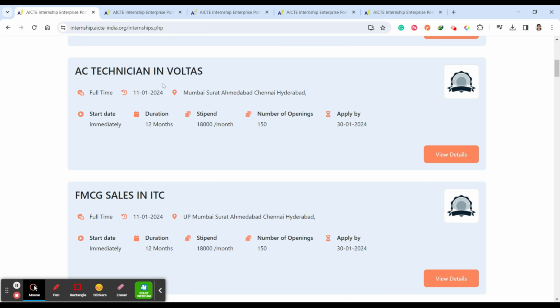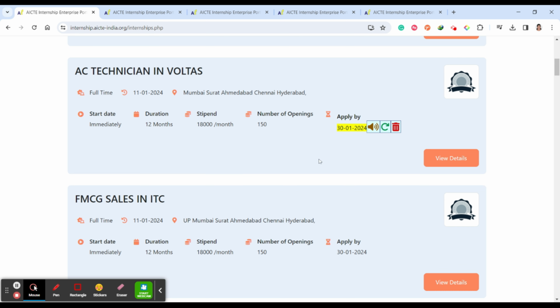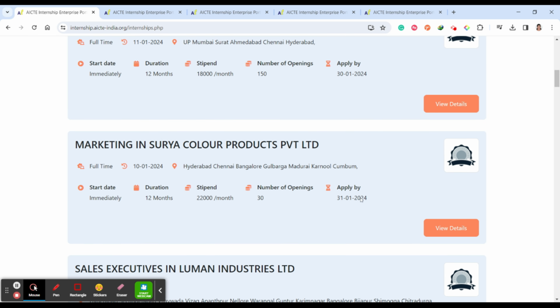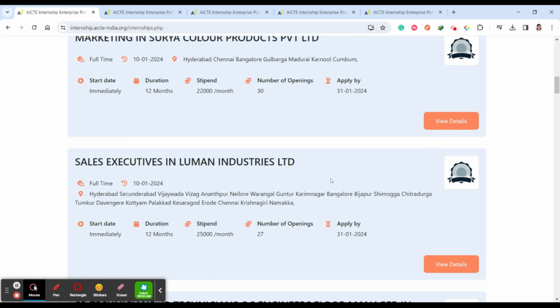AC technician at Voltas, they are looking for this, and you have to apply before 31 2024. And FMCG sales at ITC Hyderabad, and marketing at Surya Color Products. So you have to choose relevantly.